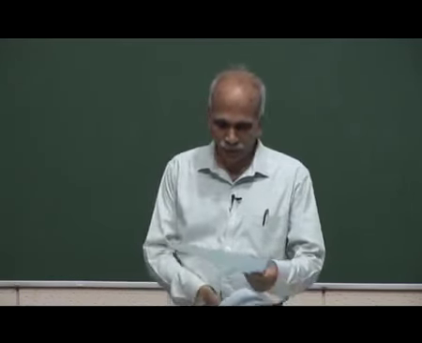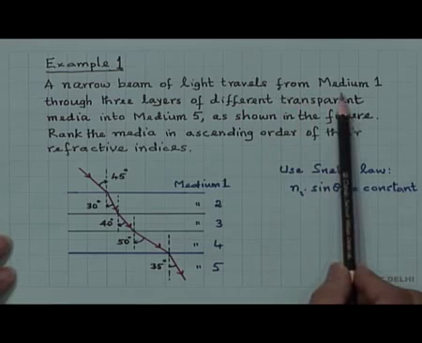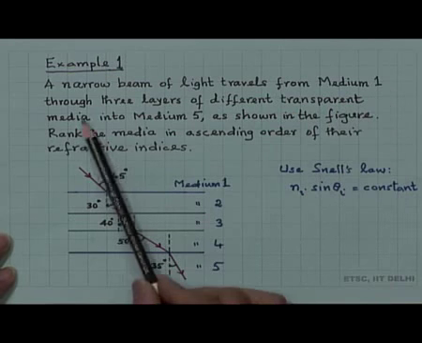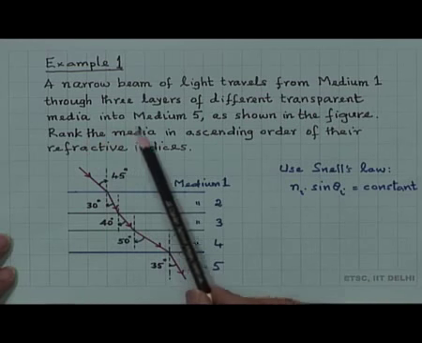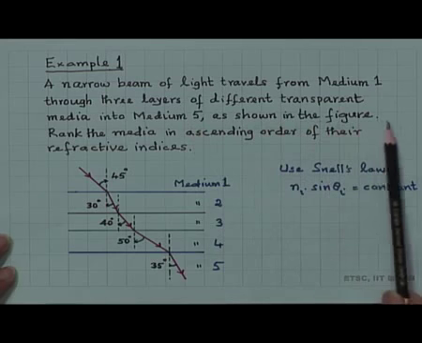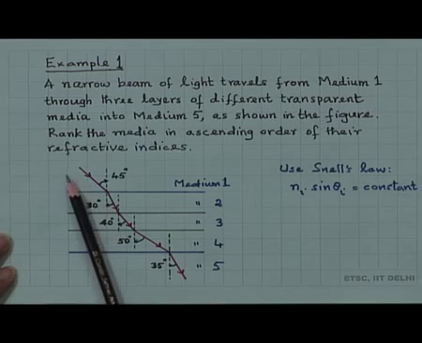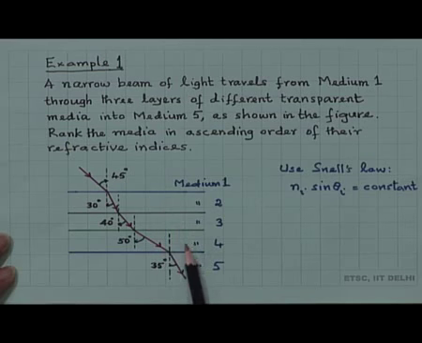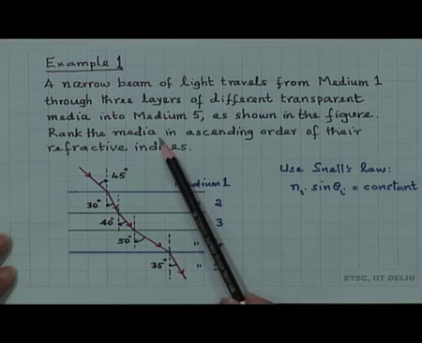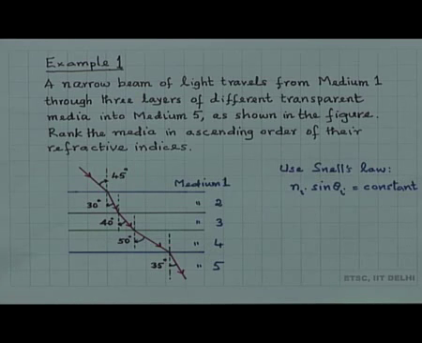So, here a narrow beam of light travels from medium 1 through 3 layers of different transparent media into medium 5 as shown in the figure. See the figure: a narrow beam of light travels from medium 1 here through medium 2, medium 3, medium 4 into medium 5 as shown in the figure. Rank the media in ascending order of their refractive indices.